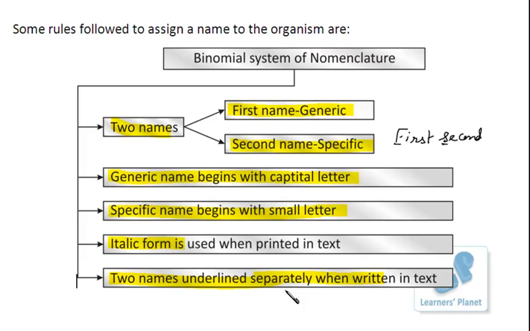Let me show you. As I wrote this name here, it has to be underlined like this, and then the second name should be underlined with a separate line. So whenever it is coming, you need to do this. Another point is that if you are using these names as a heading for a picture or somewhere, then you need not underline the name, right? This underlining is done when the word is coming in the middle of the text.